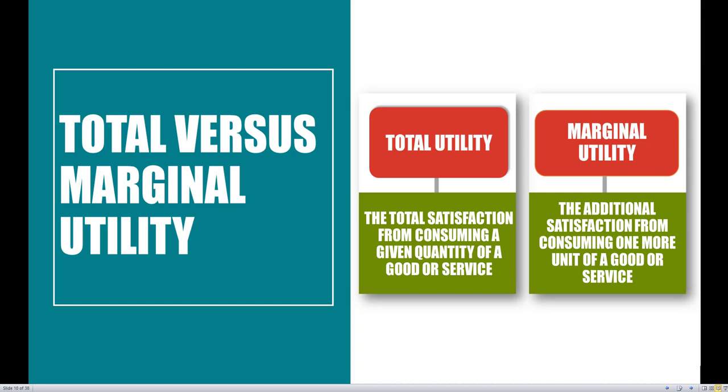So with marginal utility, we want to make our decisions on marginal utility itself because we're taking a look at exactly when we go from one unit to the next unit, how much additional satisfaction or happiness accrues to us. So based on these ideas, there are actually equations that attach themselves to marginal utility and total utility themselves.